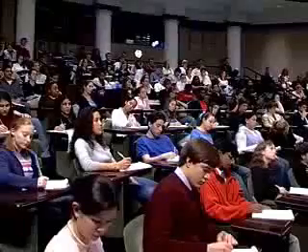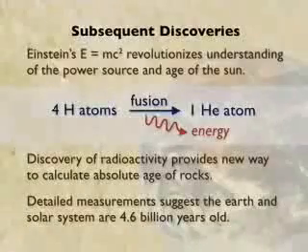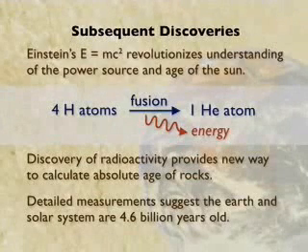Similarly, around the turn of the century, radioactivity was discovered for the first time. So that actually provided a new source of heat within rocks, and it also provided a brand new way to calculate the absolute age of rocks. Detailed measurements from both the physics of stars and the half-life of radioactive decay show that the Earth and the solar system are billions of years old, not millions of years old, so 100 times longer than Lord Kelvin had estimated during the debates with Darwin.